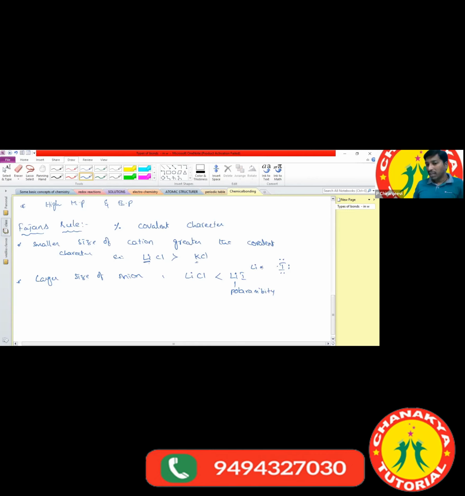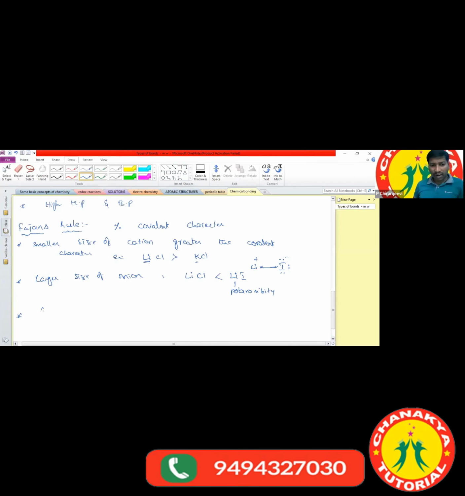The anion is strongly attracted to the smaller cation, because the cation has a positive charge and the anion has a negative charge. If iodine gains electrons and becomes negative, the smaller cation easily distorts the electrons around the iodine. The possibility of distortion of the electrons around the iodine is called polarizability. As polarizability increases, covalent character also increases. Got it?